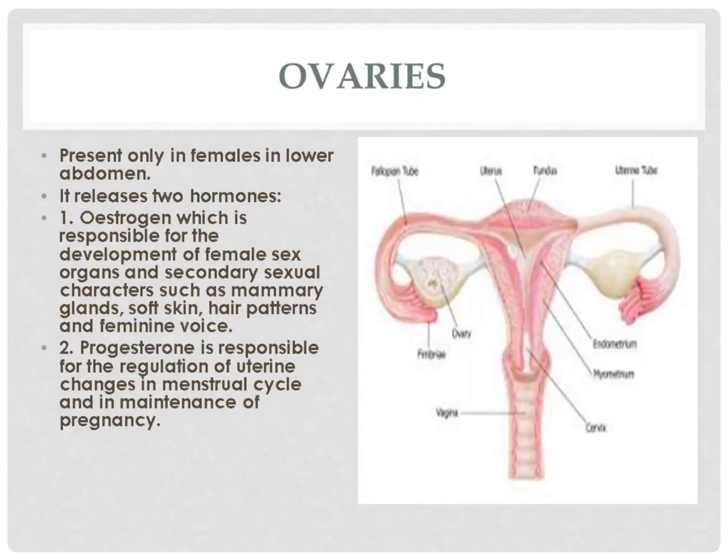Ovaries. Present only in females in the lower abdomen. They release two hormones. Estrogen is responsible for the development of female sex organs and secondary sexual characters such as mammary glands, soft skin, hair patterns and feminine voice. Progesterone is responsible for the regulation of uterine changes in the menstrual cycle and maintenance of pregnancy.